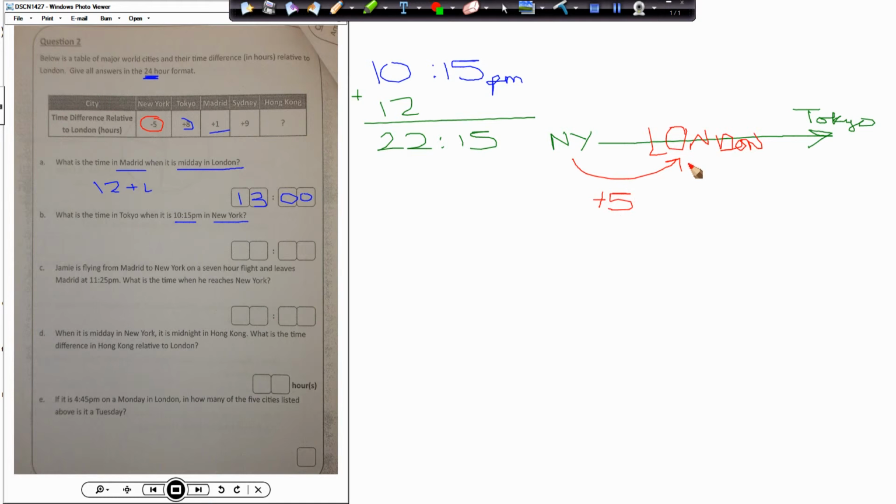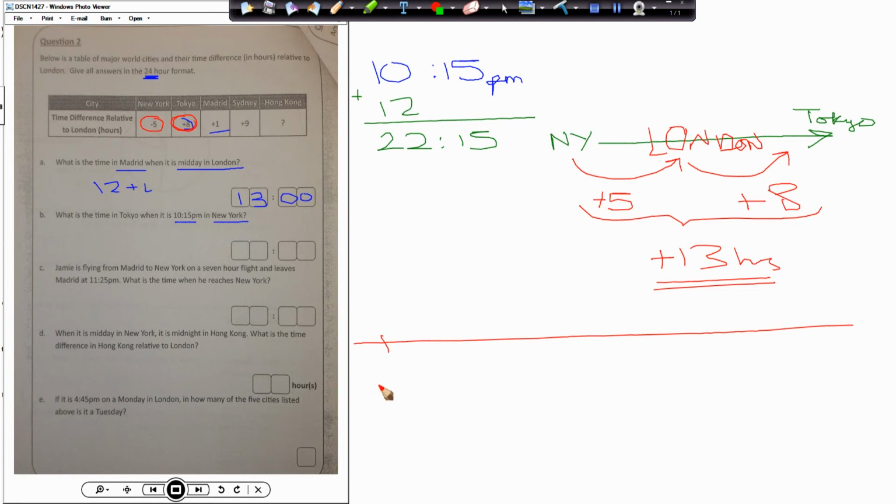Then from London to Tokyo, Tokyo is 8 hours ahead. So we need to add it all together: to get from New York to Tokyo, we need to add 13 hours onto the time. Here's 22:15, and we're going to add 13 hours. Should we add it directly, or should we use a number line? Let's use a number line.